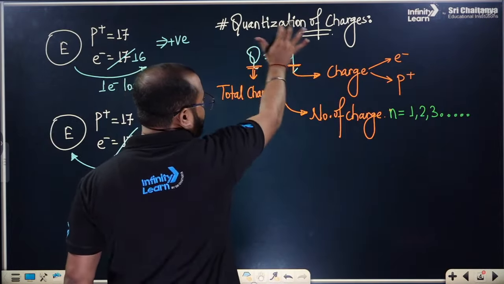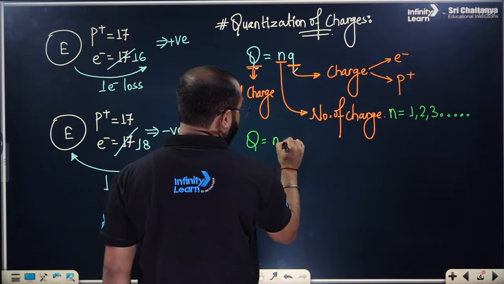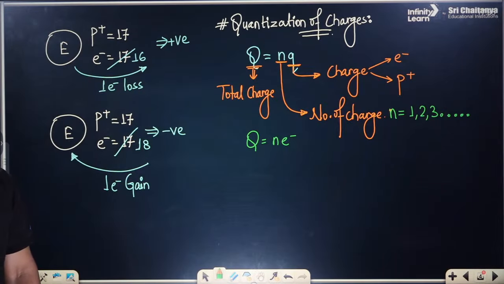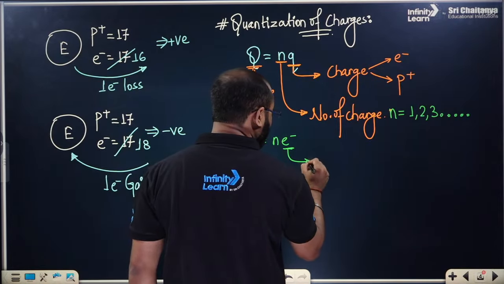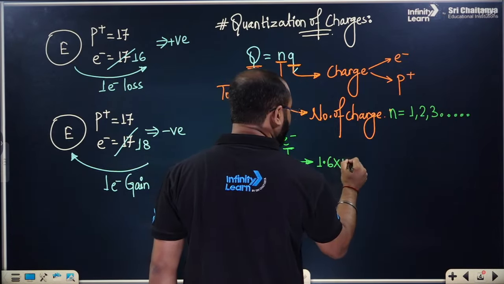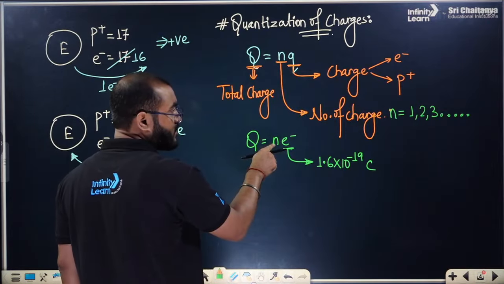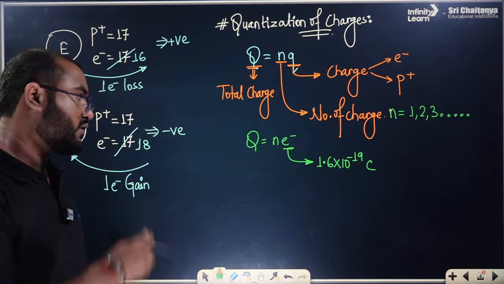So this is a general equation, and this entire thing will be referred to as Q equals to Ne minus. Simple. Whereas the value of e will be equal to 1.6 into 10 to the power minus 19 coulomb. We are talking about the value of one charge. This is the number of charges, 1, 2, 3, 4, whatever, and this is the total amount of charge. Getting my point? We are talking about the electron.